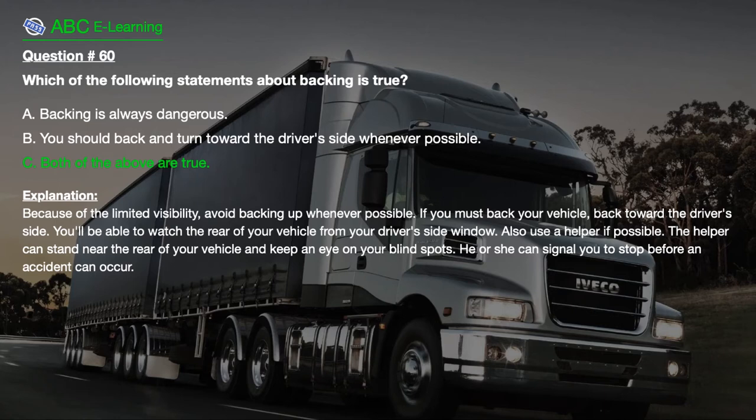Also use a helper if possible. The helper can stand near the rear of your vehicle and keep an eye on your blind spots. He or she can signal you to stop before an accident can occur.